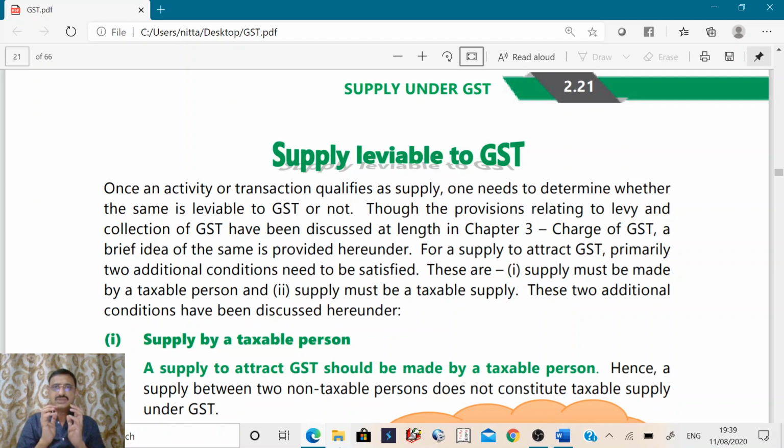So, we will be dealing with the charge of GST in chapter number 3, but we will have a basic understanding here. The supply should be made by a taxable person and the supply should be of a taxable supply.